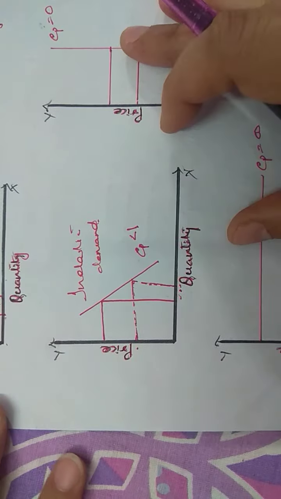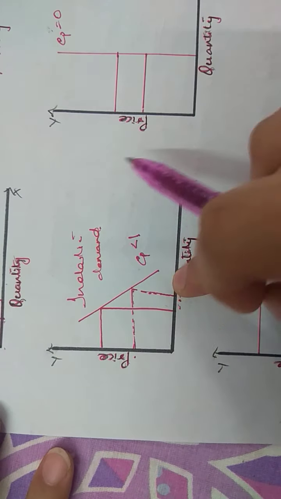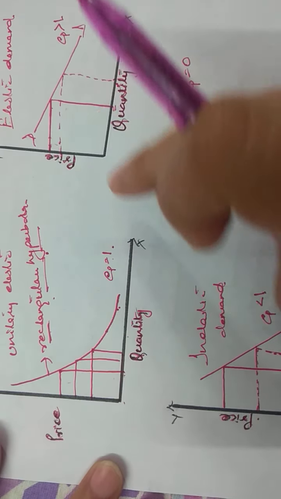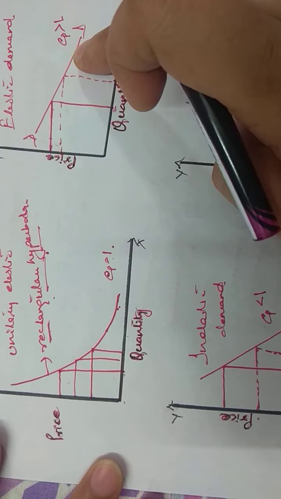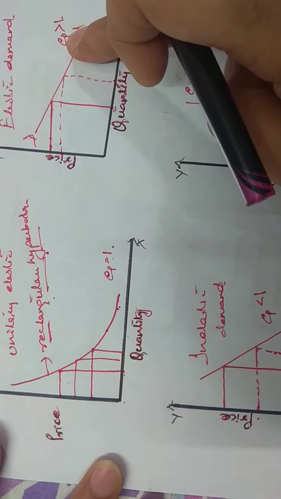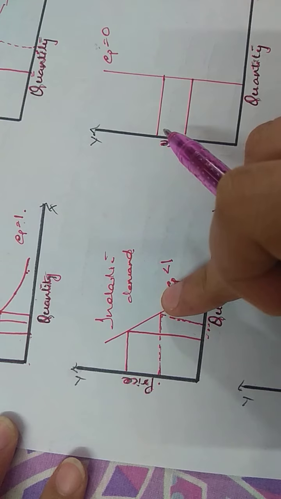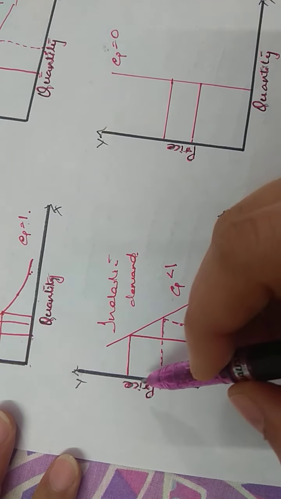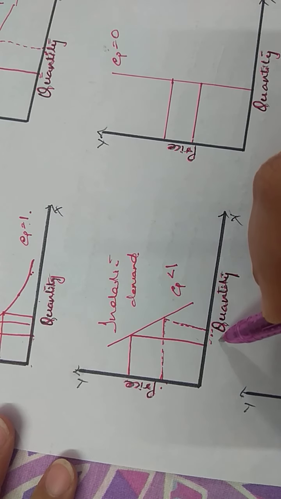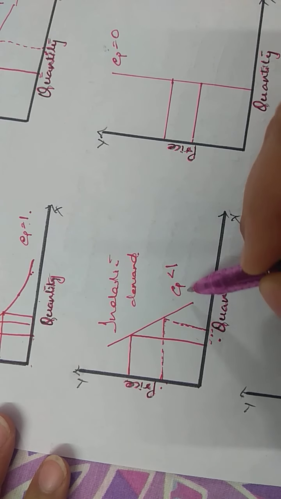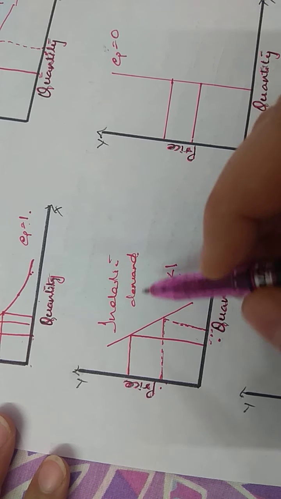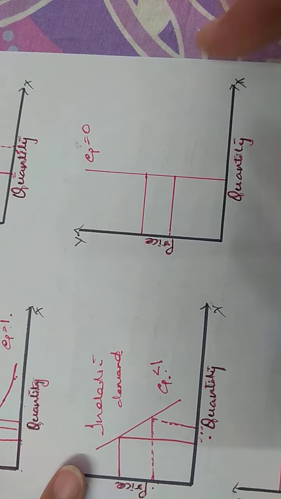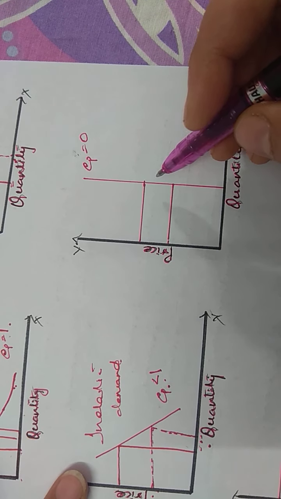This is a flatter curve, more towards being parallel to the x-axis, and this is a steeper curve, more towards being parallel to the y-axis. So this shows that the change in price is more, but the change in quantity is less. So elasticity of demand is less than 1. This is inelastic demand.